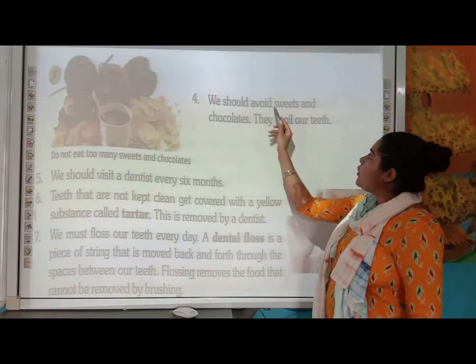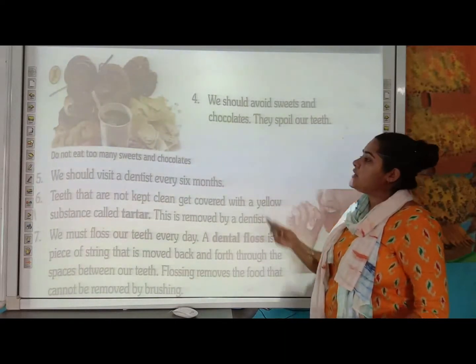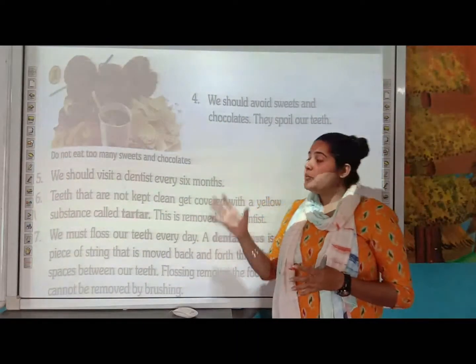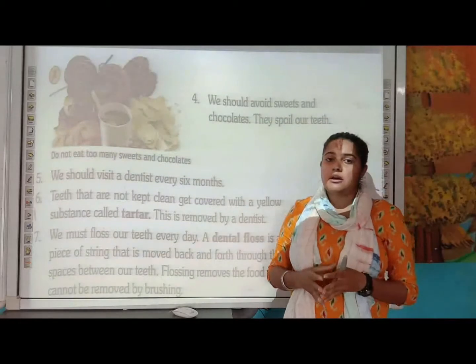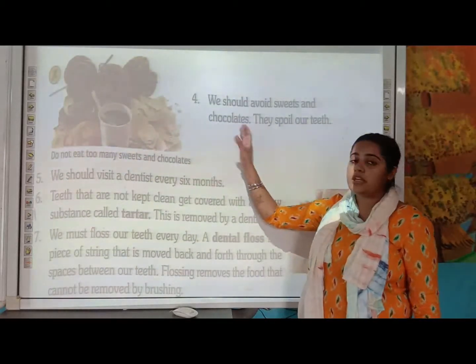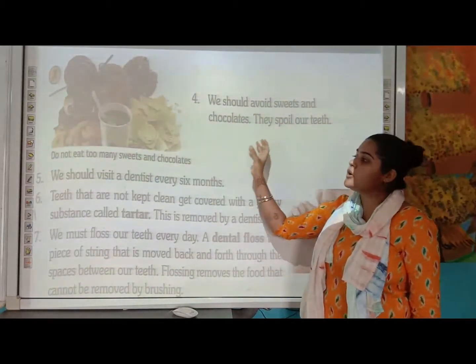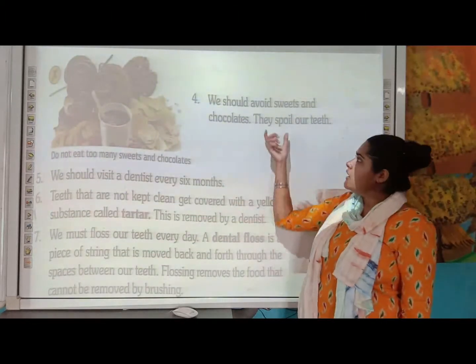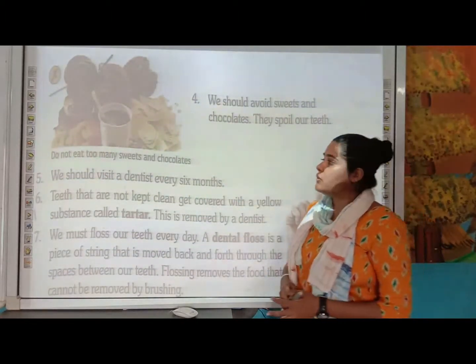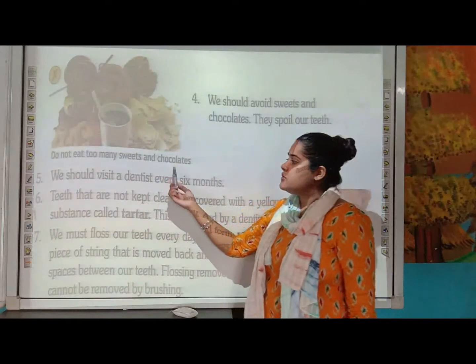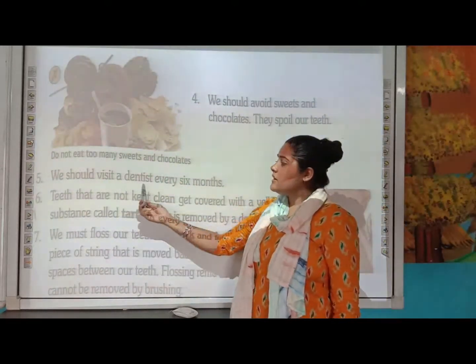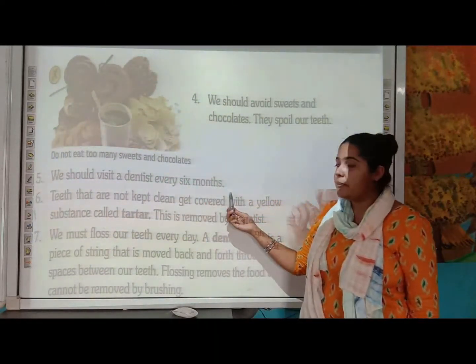Next, we should avoid sweets and chocolate. They spoil our teeth. You might remember that your parents tell you that you should not eat too many chocolates or sweets, because this will ultimately spoil your teeth. So do not eat too many sweets and chocolates. Next, you should visit a dentist every 6 months.